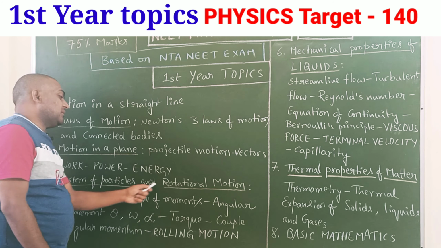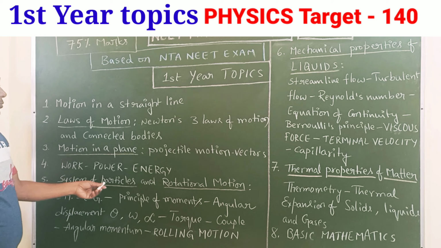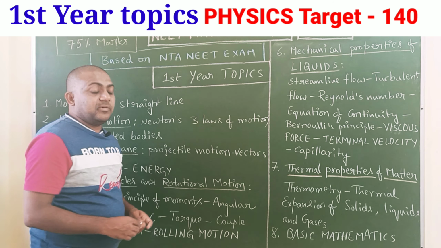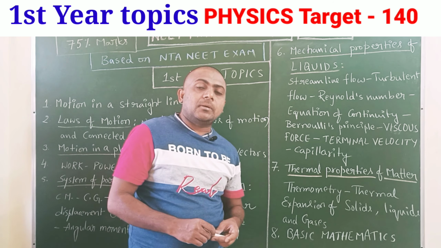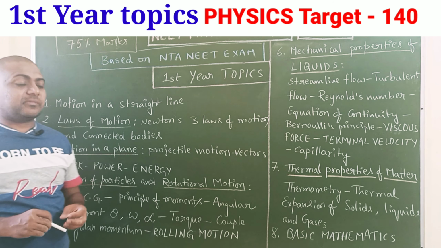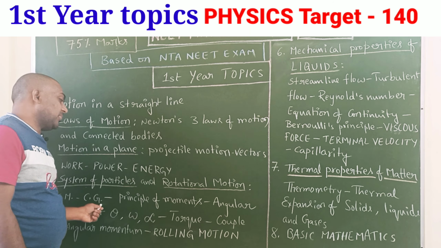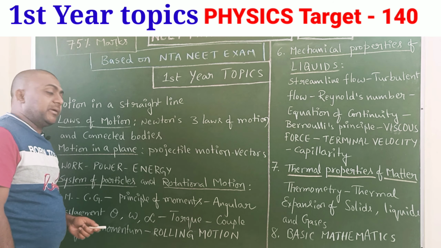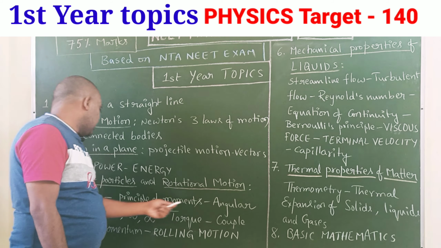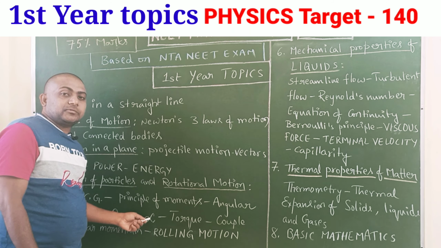Now, system of particles and rotational motion. Here, rotatory motion is a very difficult topic, but in that chapter some easy topics are there: center of mass, center of gravity, principle of moments, and angular displacement, theta, omega, alpha related questions.